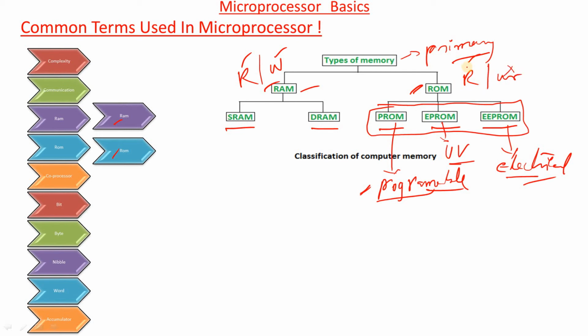That means you can read the data every time. Once it is written, the write property is completed. That means this memory is called by another name: write once, read many times memory. This is a manufacturer flexibility memory. This is a user flexibility memory. The user can always access these memory locations, not those locations. Always we are reading the instructions from these memories.